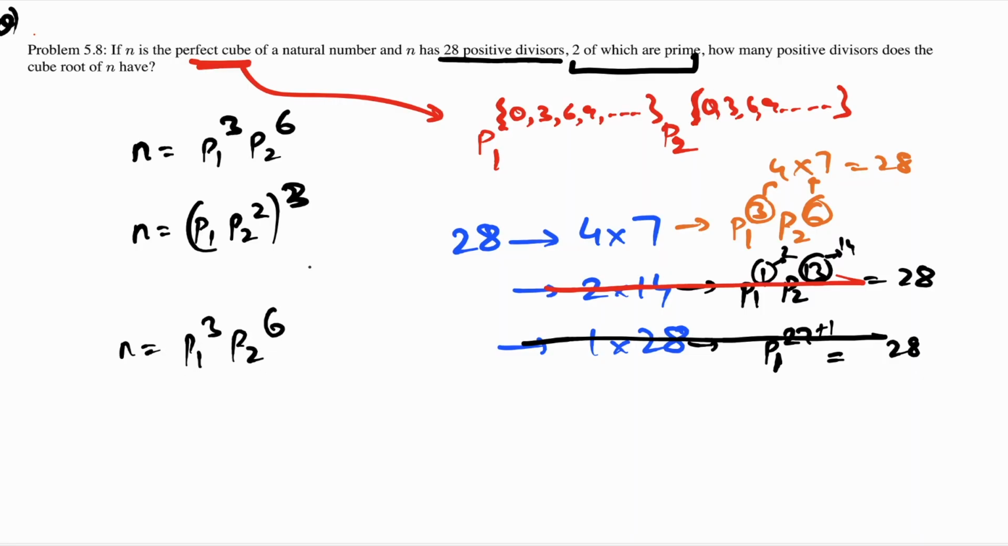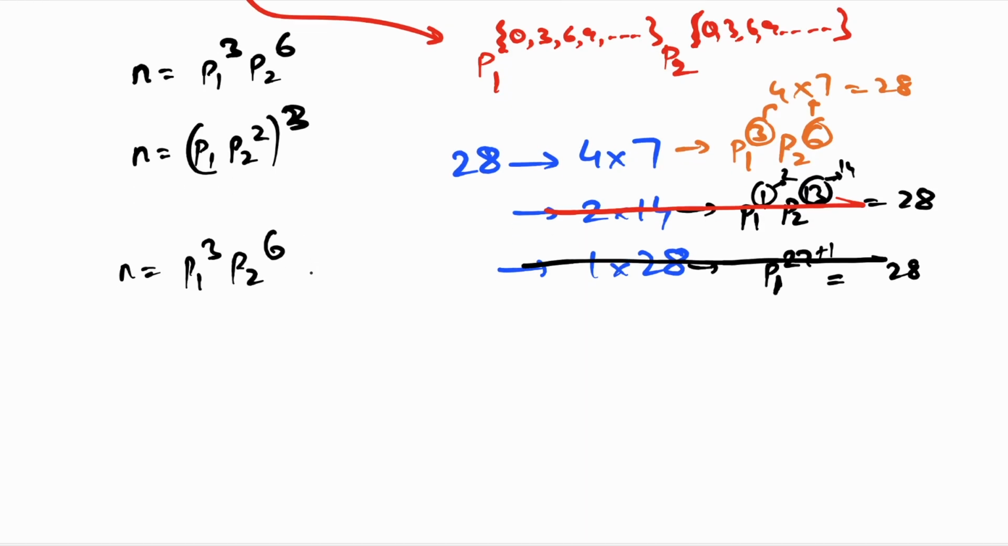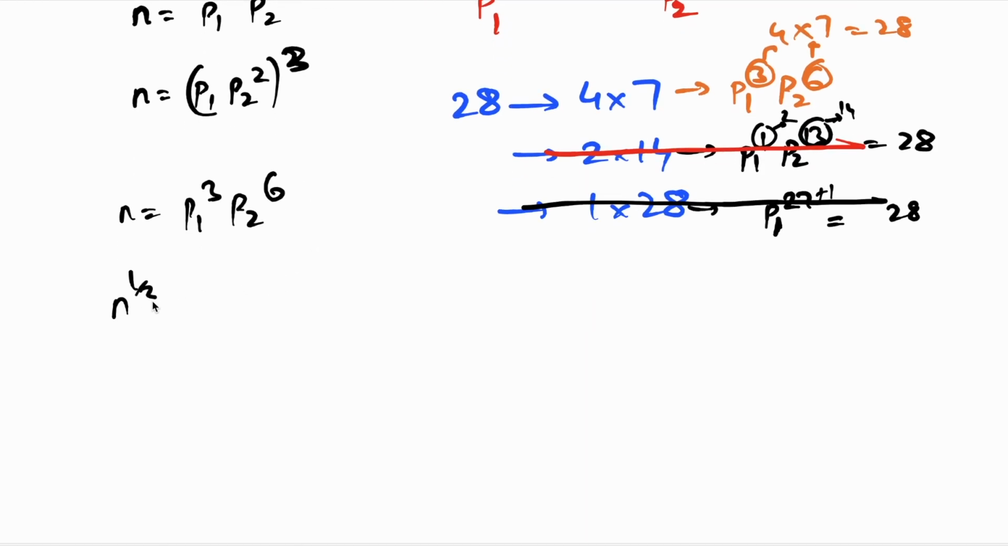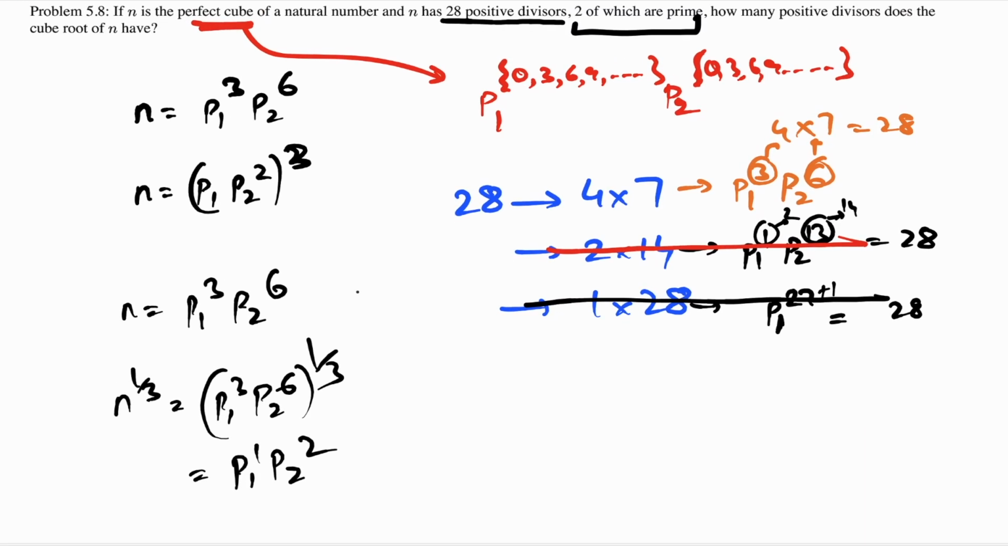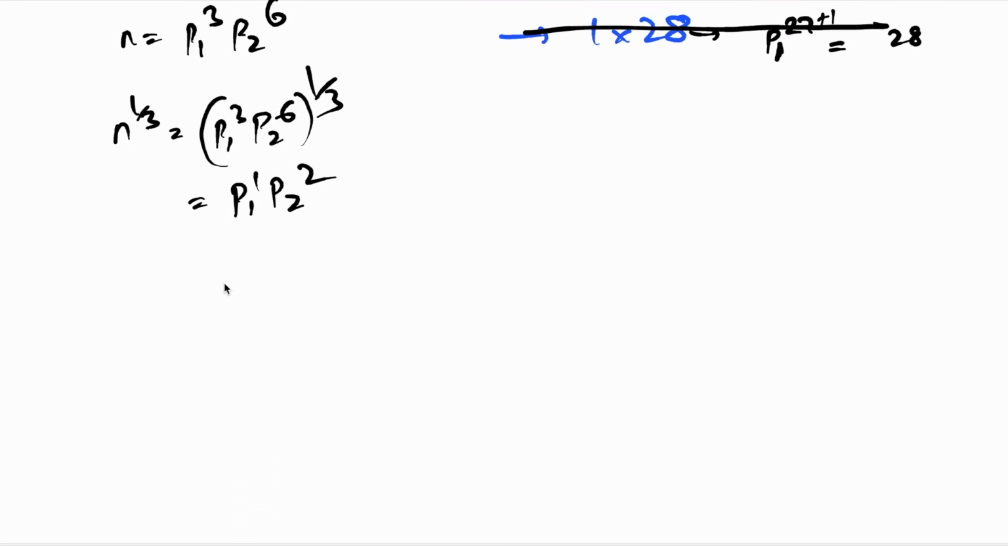Asking how many positive divisors does the cube root of n have? If I take the cube root of n, that is the same as taking the cube root of p1 raised to 3, p2 raised to 6, which gives me p1 raised to 1 and p2 raised to 2. Now to count the number of positive divisors of the cube root, I'll just have to add 1 here and add 1 here. So it will give me 2 into 3, which is 6. The cube root of n has 6 positive divisors.